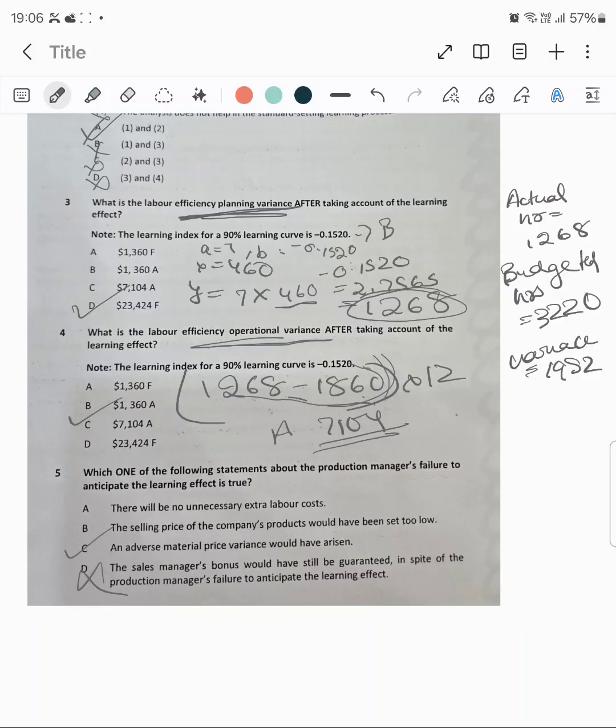Okay, so I think C is the only option left now, because even in A it is written that there will be no unnecessary extra labor cost. I do not think so. I mean, you need to hire labor on a 3 month contract from outside, so that would lead to extra cost. So that's it.